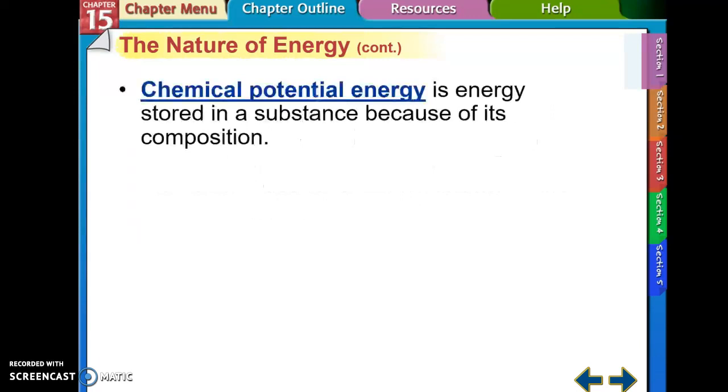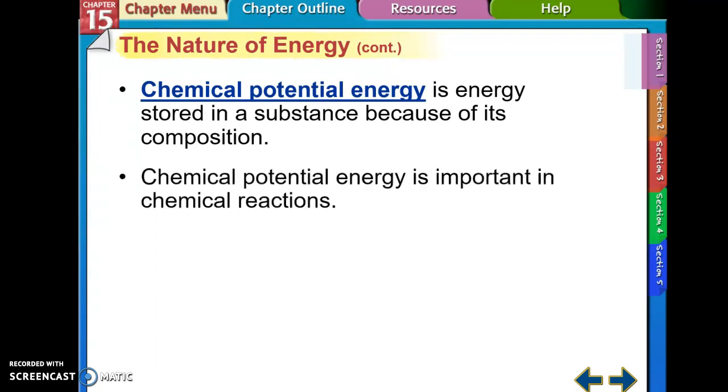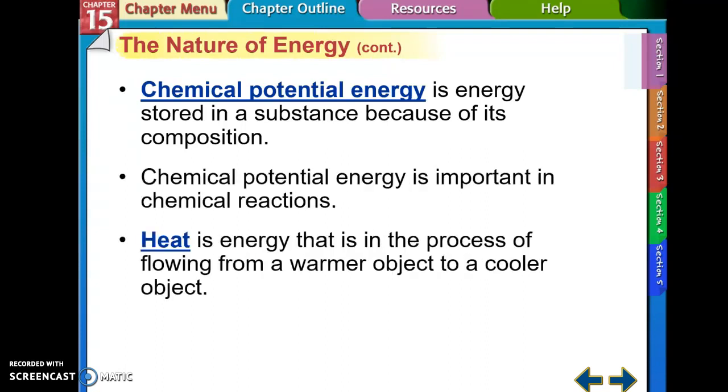When we talk about chemical potential energy, this is a type of potential energy. And remember, it is not moving energy, it is stored energy. And this is energy stored in a substance because of composition. So a candle has chemical potential energy. Food has chemical potential energy. Think back to the calorimetry lab. Peanuts have more chemical potential energy than marshmallows. That's why the peanut burned for longer. It's important in our chemical reactions because typically it comes out as heat.